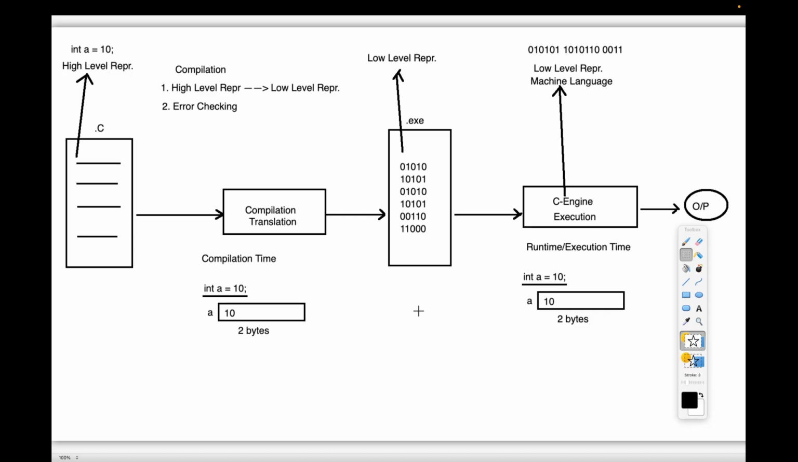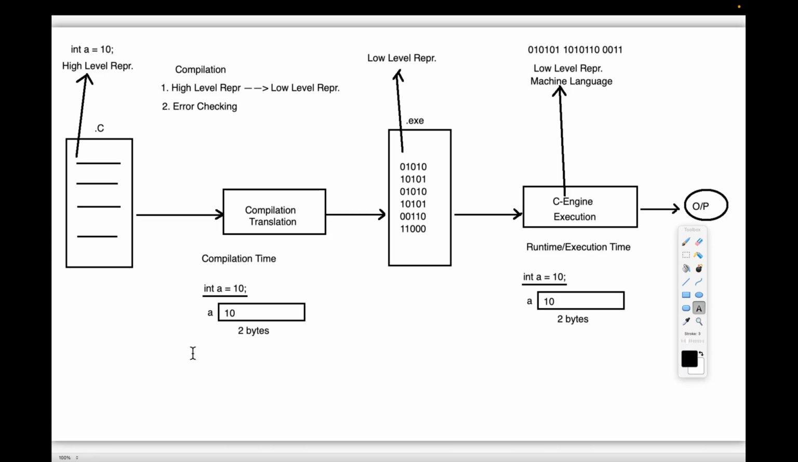Some programming languages are performing memory allocation for the data at compilation time. Some other programming languages are performing memory allocation for the data at runtime. Right? Is my point clear? Now observe carefully.